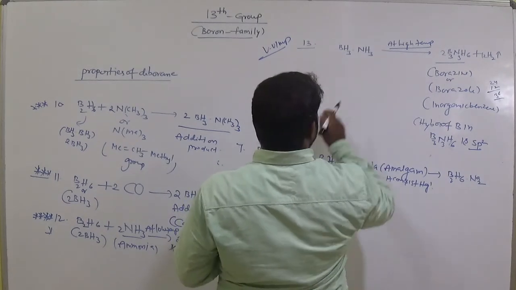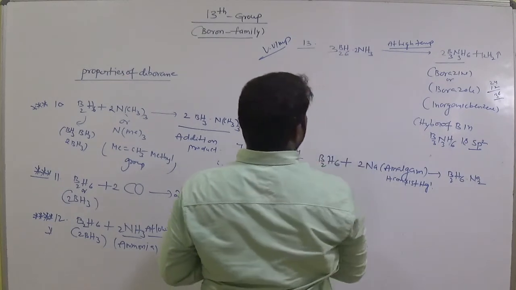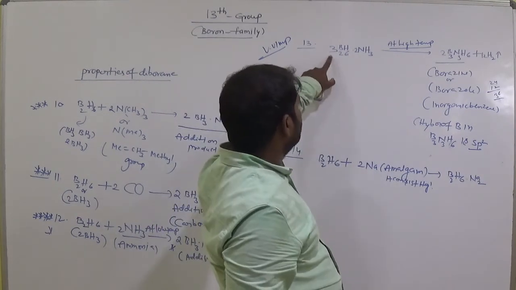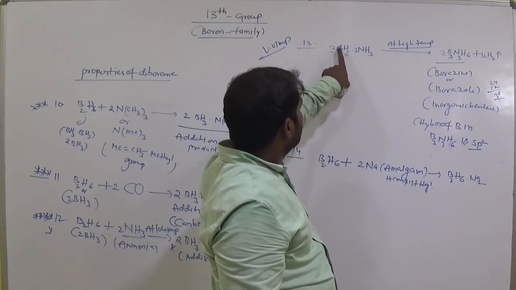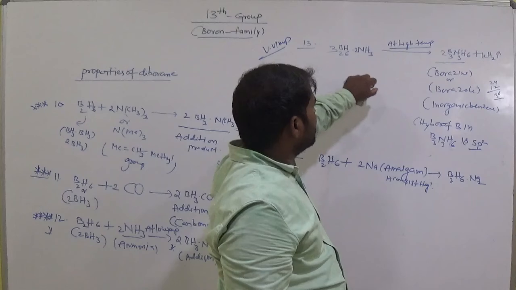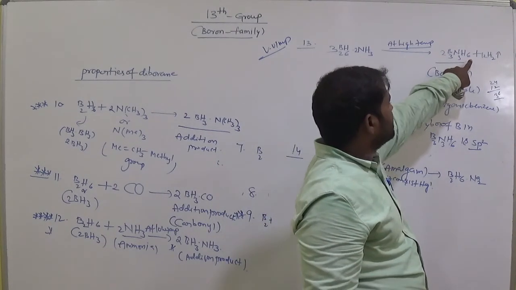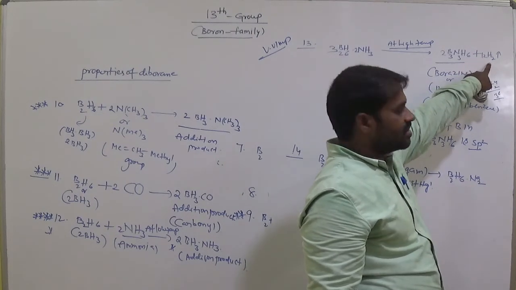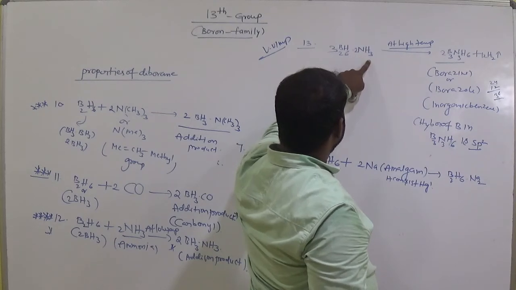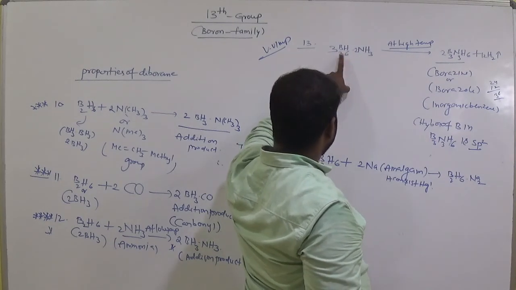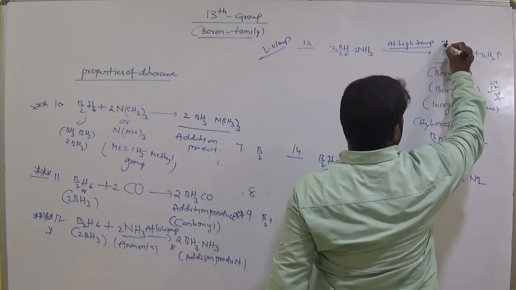Clear? So this is B2H6·2NH3 and keep 3 here. Okay, let's see now. 3 times 2 is 6 borons, clear, and 2 nitrogens already, 6 nitrogens, 2 times 3 is 6 nitrogens, clear. Let's see the hydrogen: 12 hydrogens and here 24, 12 plus 24, 36 hydrogens. Here 6, 12, 12 times 2 is 24, 36 hydrogens, clear? So this is a very important product.